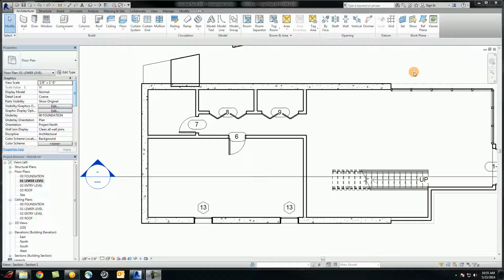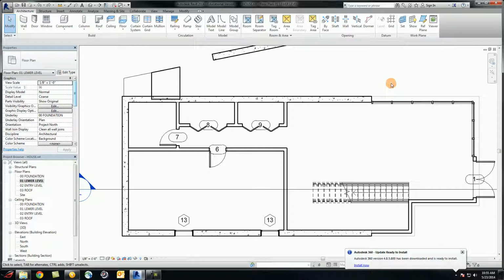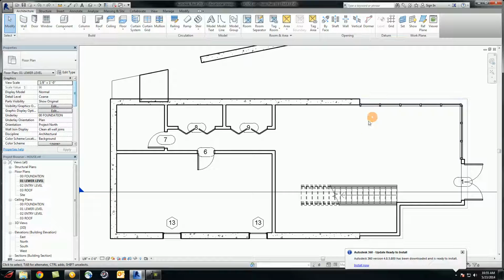In this exercise, we will add the room labels and the room tags, and also a room schedule at the end. First, let's check if we can make the rooms work. To add a room tag or schedule or to define a room, all the walls surrounding the room should work as a room bounding. If you pick up, we're on the lower level.